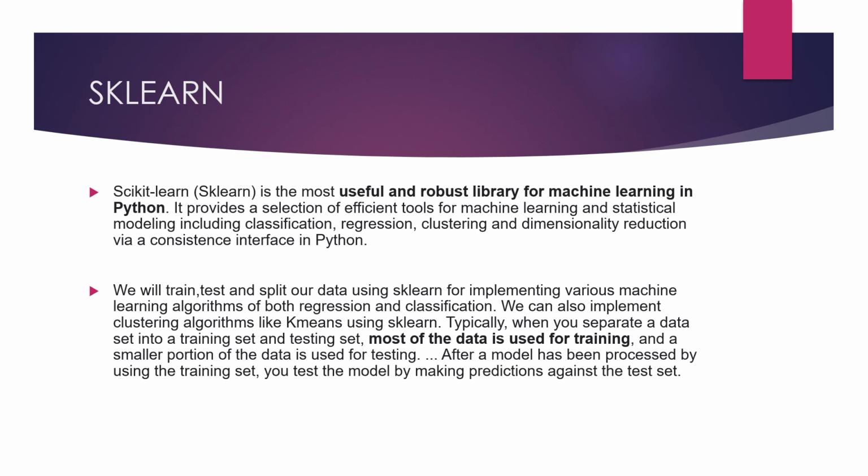I have also written that when we separate our data, there are two types of data. First is the training data and second is the testing data. When we build a model, the training data is the data on which we will work. We will divide the data, and test data is the data which will be used for testing.